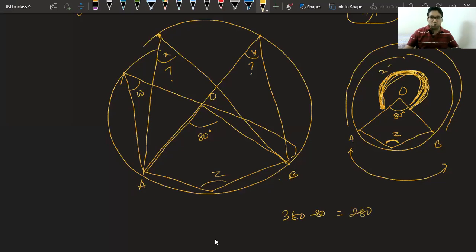Yes, this angle is 280 degree. And for this major arc AB, this is the point on remaining part. If you observe, class, this D is the point on the remaining circle for major arc AB. So how much is Z now? Tell me, how much is Z now? It is 140 degree. Yes.